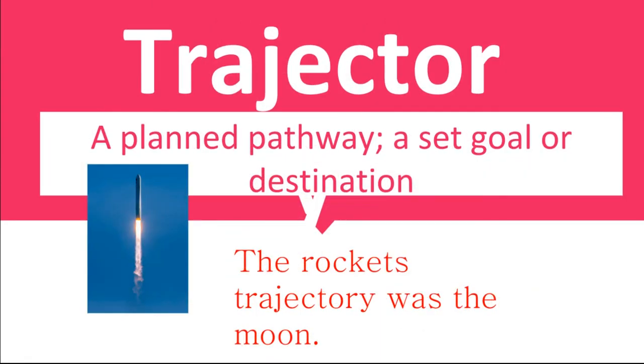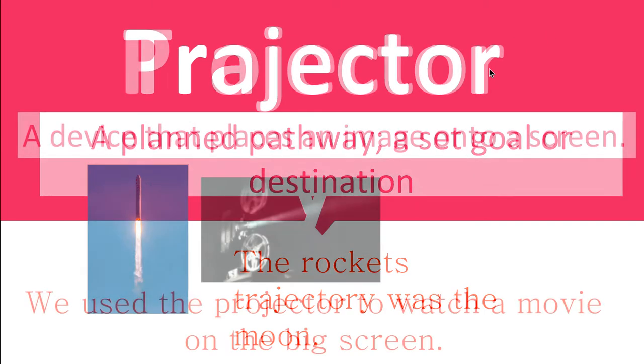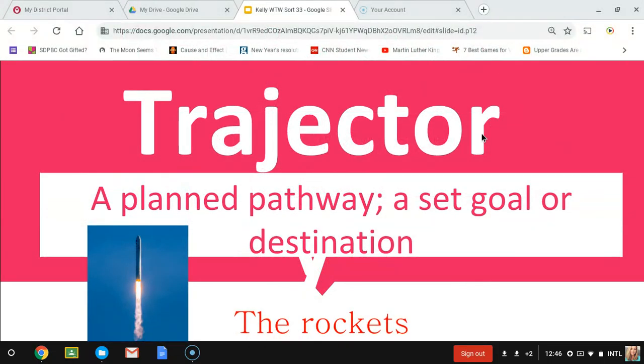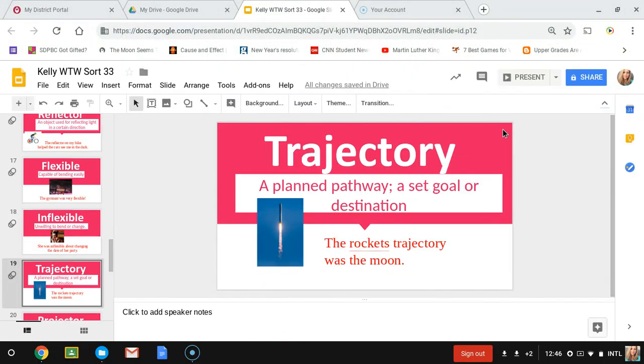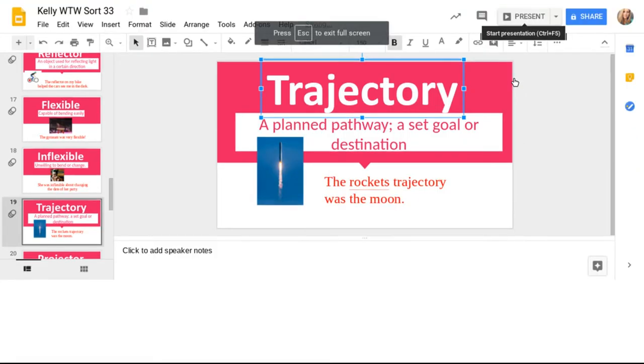Next, I have trajectory, actually. I don't know why it's not showing. Hold on, let me go back. Okay, so trajectory is the word, and I did have it here. Again, like I said, this program is giving me problems today, and I'm not sure why.